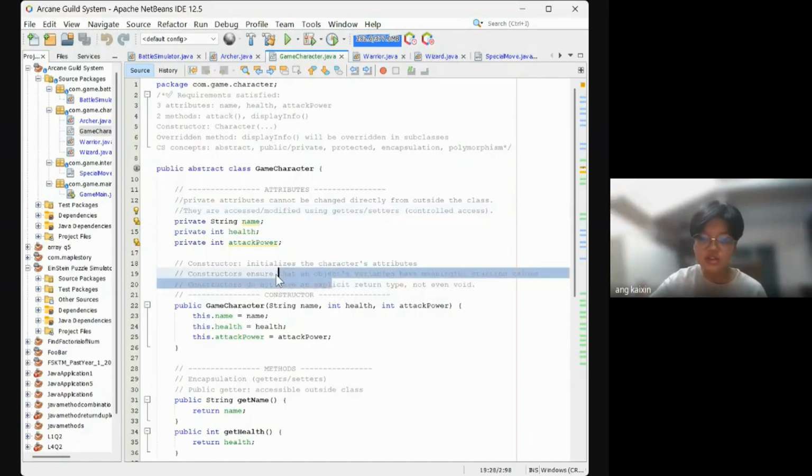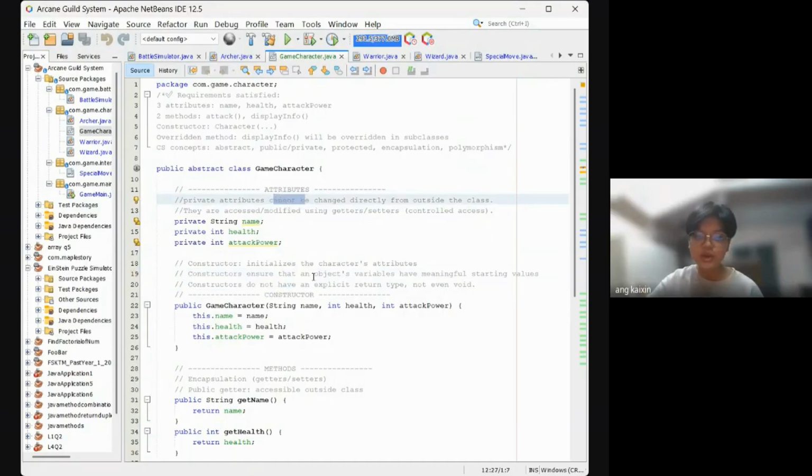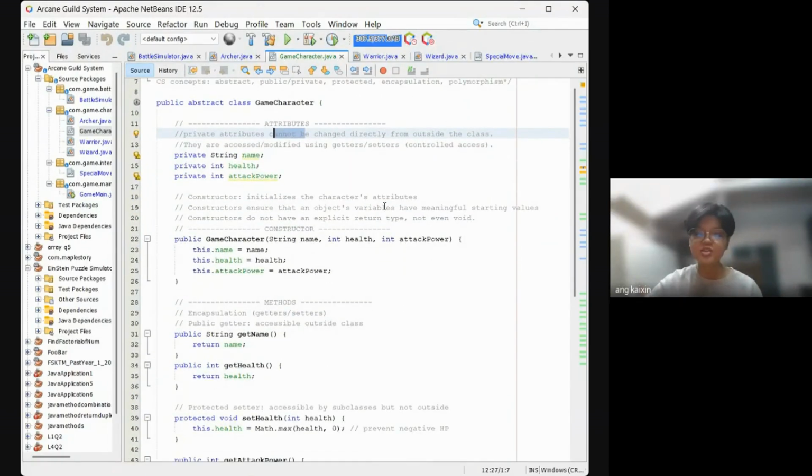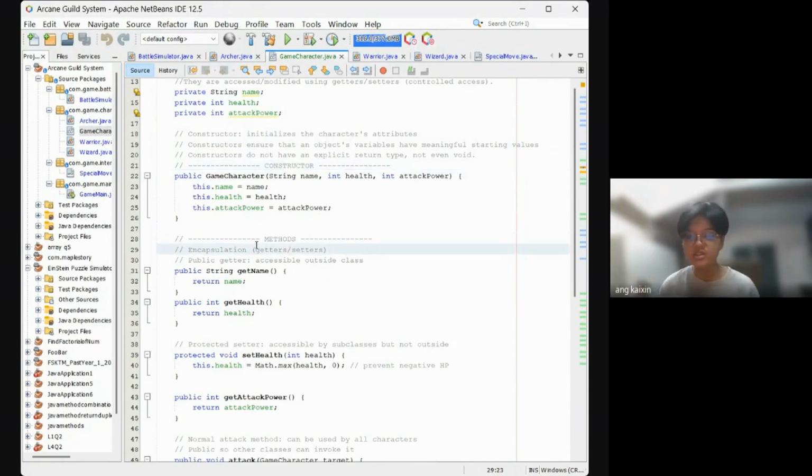After declaring the attributes, we can initialize them with the constructor. Methods are like functions where we put instructions inside and run them, and we can call the functions and so on.